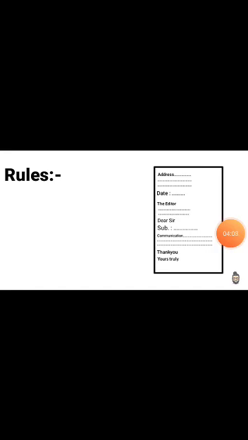Yes students, now you can see here again how you can frame the format of a letter. Firstly, sender's address, then leave one line space, then mention the date, then leave one line space. Then if you are writing a letter to an editor, then the editor, then leave one line space, then salutation, then again leave one line space, then subject, then your body part, then leave one line space, then thank you, and then Yours truly.